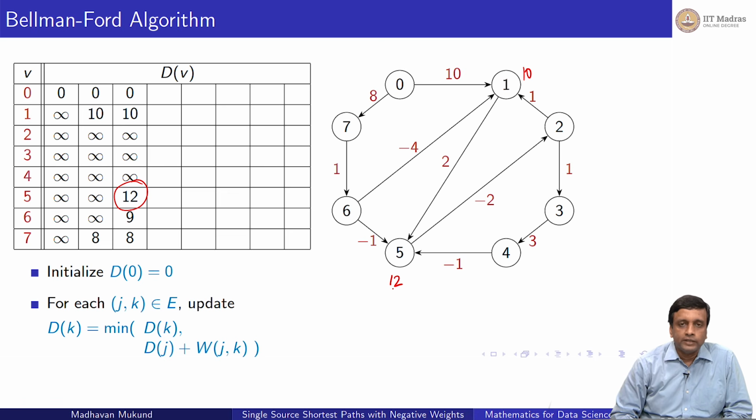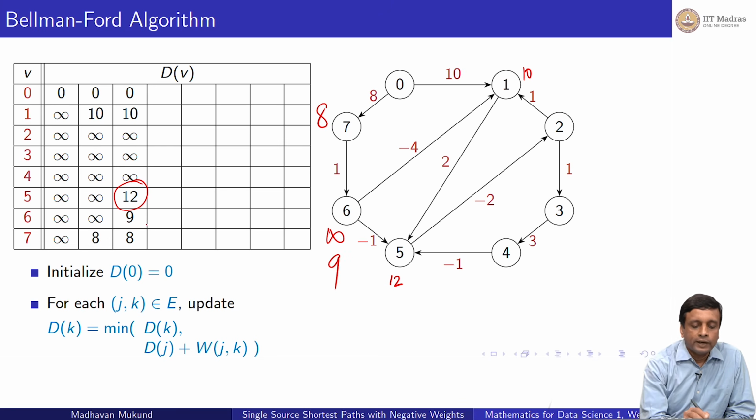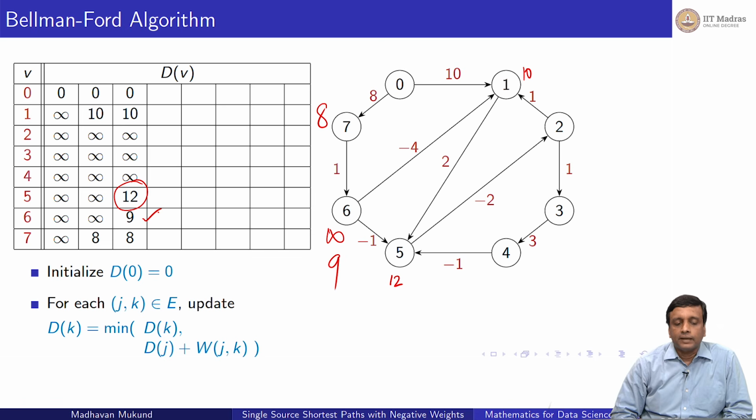Earlier I believed it was infinity, so I can replace it by 12. In the same way, if I look at 6, earlier I thought it was infinity, but now I know that I can reach 7 in time 8, and 8 plus 1 is 9, so I can reach vertex 6 in time 9. So these two vertices connected to the vertices I recently updated get updated. So we keep doing this.